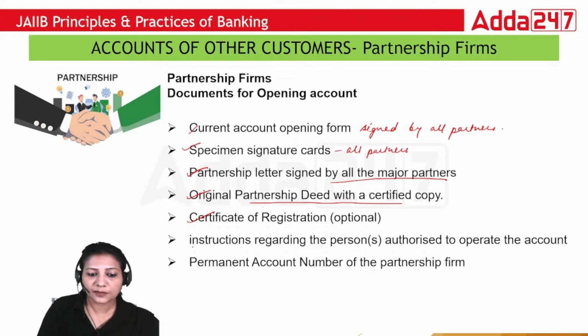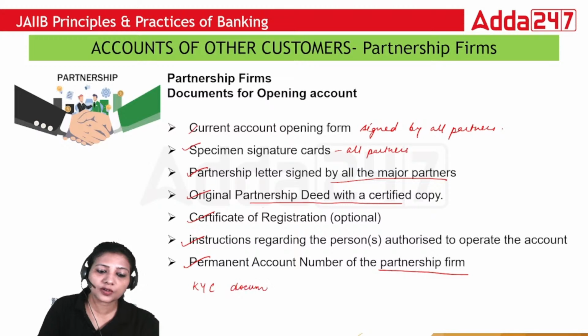Then comes instructions regarding the person authorized to operate the account. You need this. There should be some kind of resolution stating who will be authorized to operate the account, and you have to take the PAN number of the partnership firm. And in addition to all this, you also need KYC documents of all the persons concerned, that is partners as well as the person who is authorized to sign the documents or to operate the account.